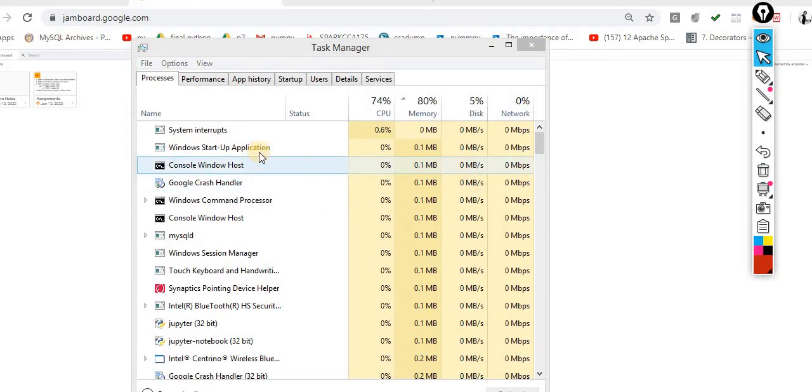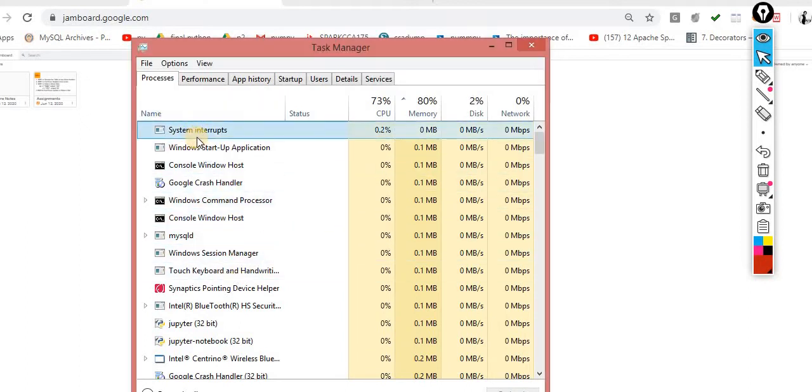Here you can check it out. These are the processes which are running behind the scenes. And when a process doesn't get memory, what will happen? Suppose this process consumed my whole memory, and then this process says, okay, give me memory, but my system doesn't have the memory because this process has already consumed all the memory. Then this will generate a problem. It will start hanging my system. So this is the concept. Now I think the picture is clearer.